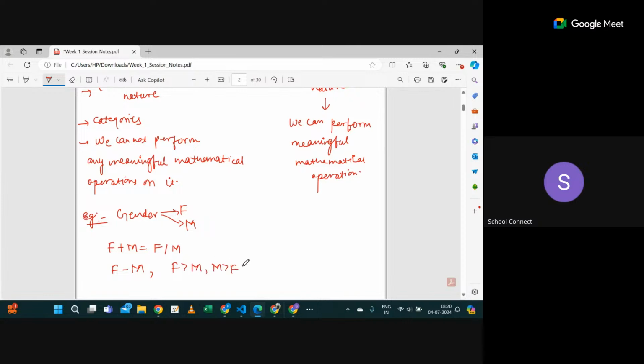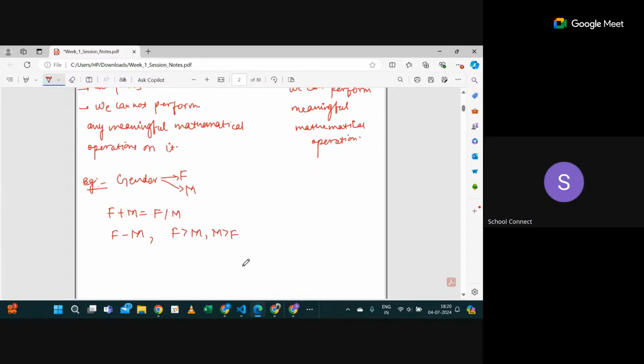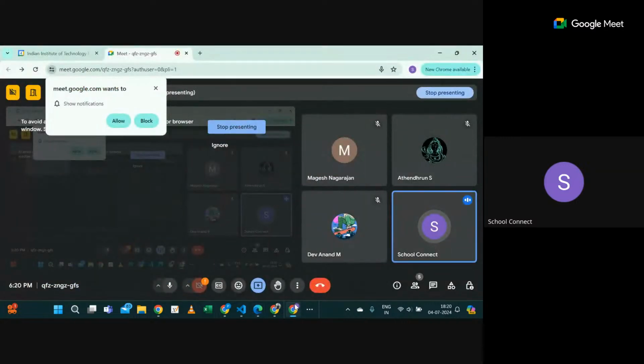Can I do this kind of thing? No, sir. So this kind of data, when you cannot perform any meaningful mathematical operation, will come under categorical data. Sometimes categorical data we can label in numbers.